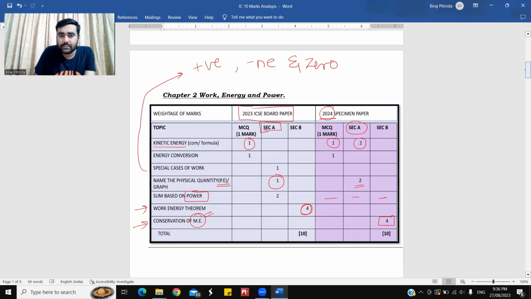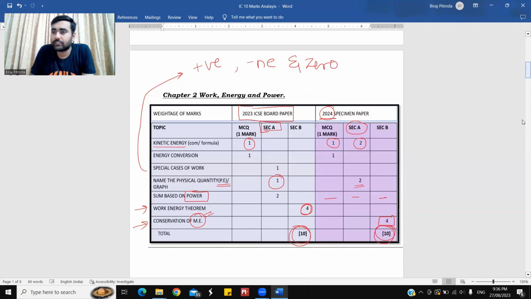If you see the total weightage in the year 2023 of chapter number 2, 10 marks, and the total weightage of 2024 specimen paper, chapter 2 is also 10 marks. So they have maintained that ratio, 10 marks from chapter number 2. One advice I would like to share with you students, this is an analysis. I am not telling that this chapter will be 101% for 10 marks. It might be possible this chapter in your board exam could be for 12 marks, for 11 marks, for 9 marks, for 8 marks. On an average, 10 mark questions are expected from this particular chapter.